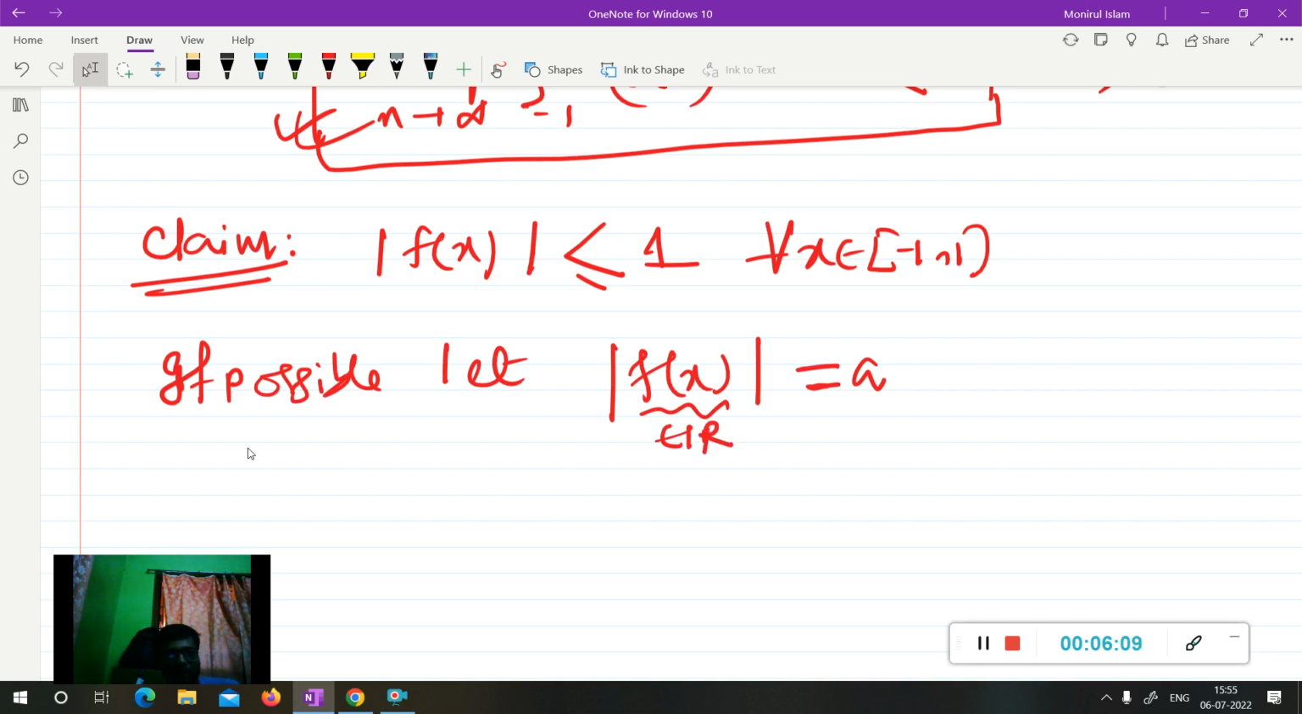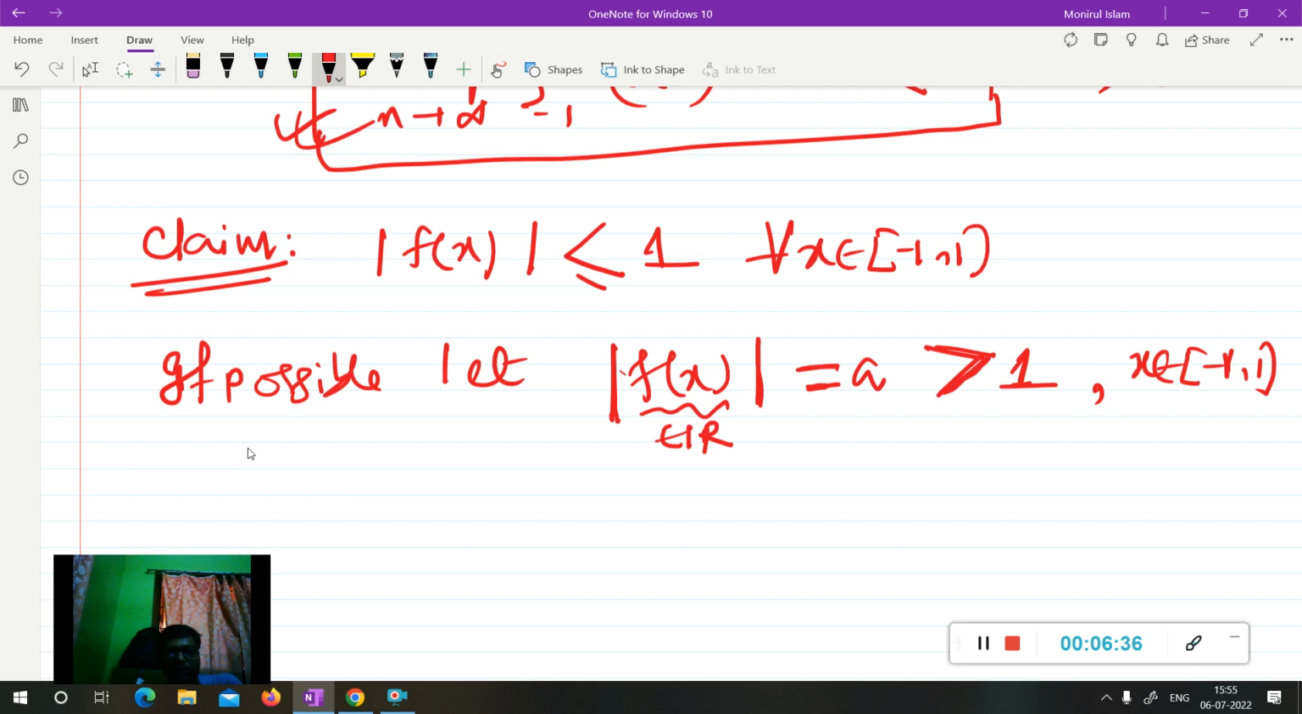f is a real number, so the modulus of f will also be a real number, so I name it a. Since we are going by the method of contradiction, I am assuming the contrary: it will be greater than 1, for x belonging to the closed interval [-1, 1]. So I am assuming mod f is equal to a, a real number which is greater than 1 for x in [-1, 1].